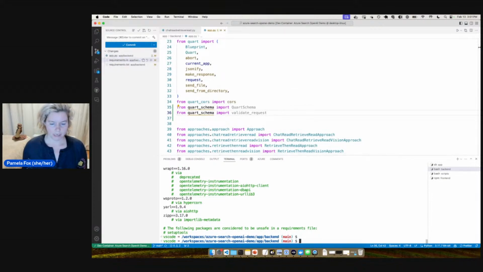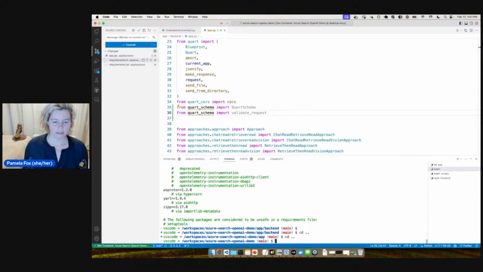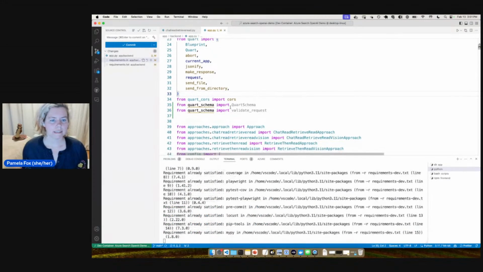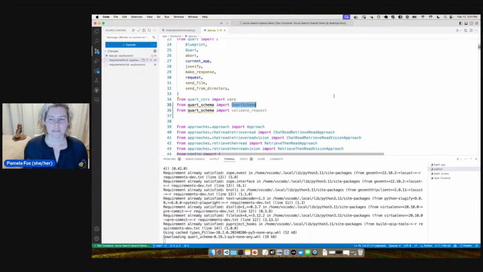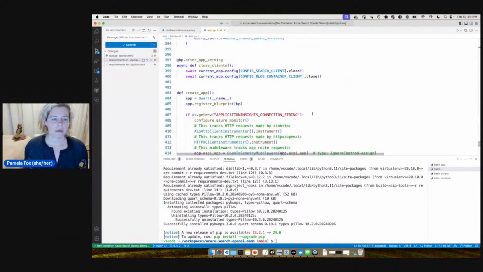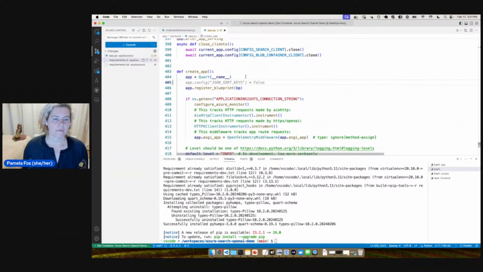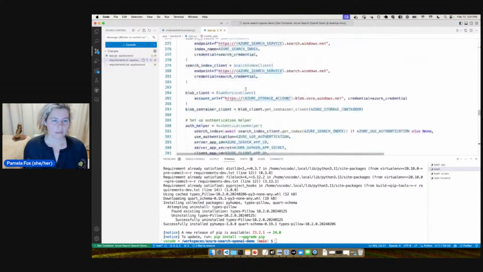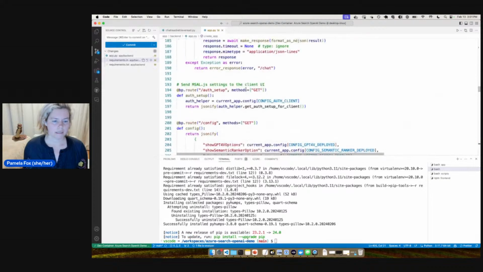Let me go ahead and update my environment so that it knows about Quart-Schema, so that I get rid of those squigglies. The first thing we need to do, as soon as we make the app, is wrap it in Quart-Schema. So now it's wrapped in there. And then the next thing we do is we start validating requests.